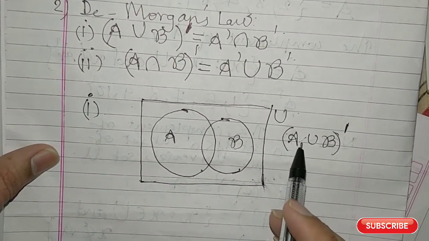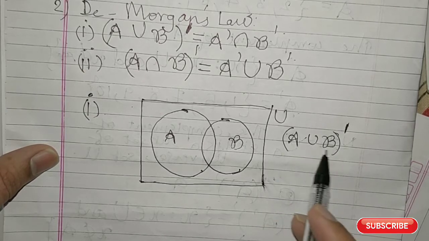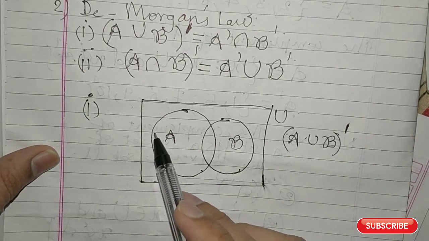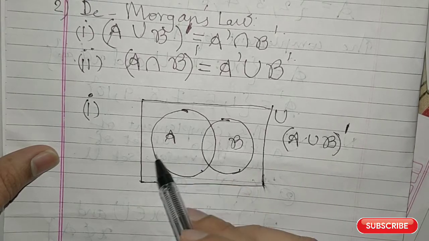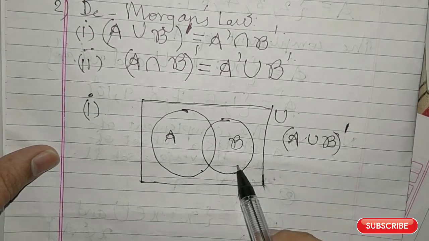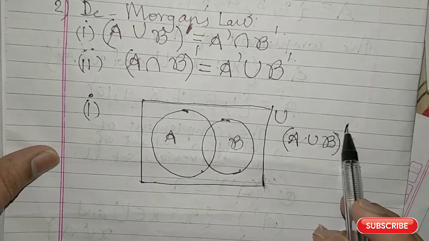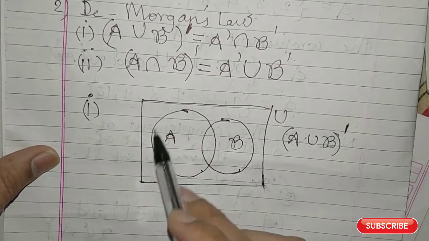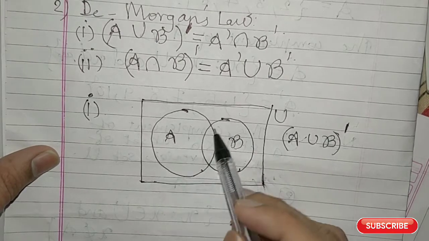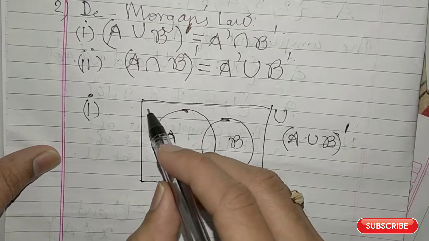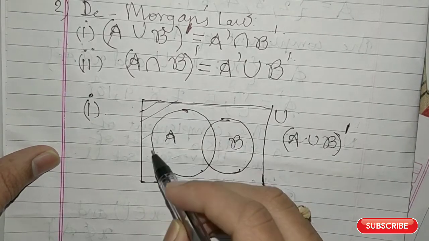So first here what you have is A union B. A union B means all this region. So what will be A union B complement? The region which is outside all this.